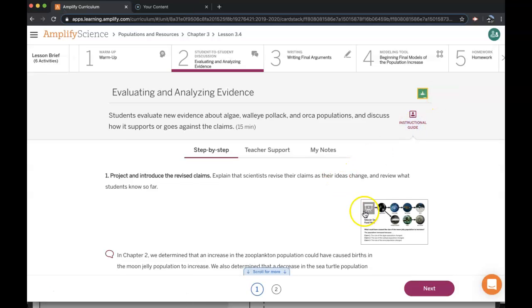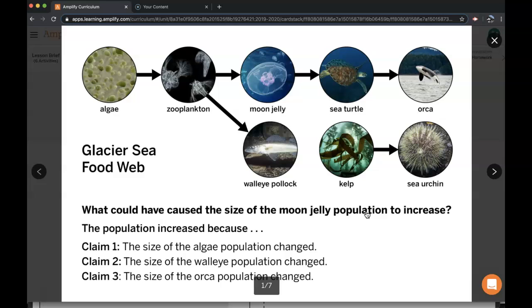So, in chapter 2, we determined that an increase in the zooplankton population could have caused bursts in the moon jelly population to increase. We also determined that a decrease in the sea turtle population could have caused bursts in the moon jelly population to decrease. Either of these situations could have resulted in more bursts than deaths in the moon jelly population, which would cause the size of the population to increase.